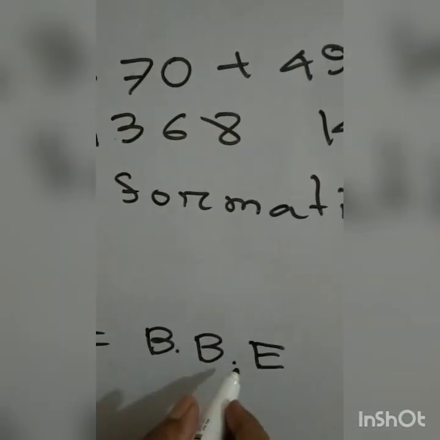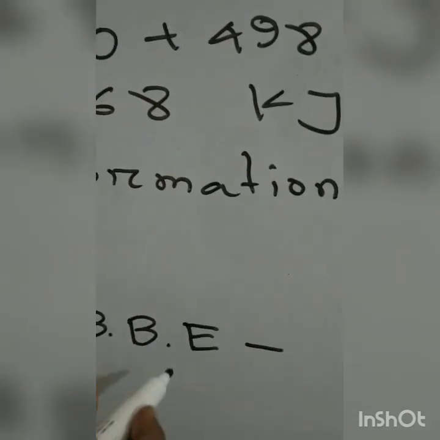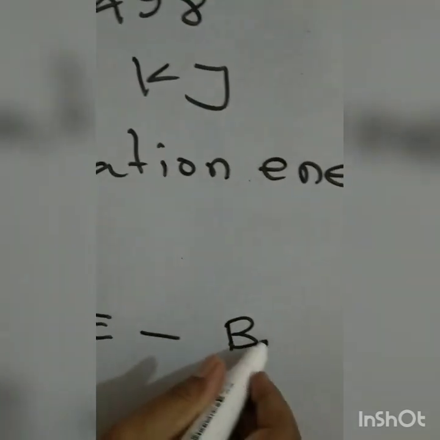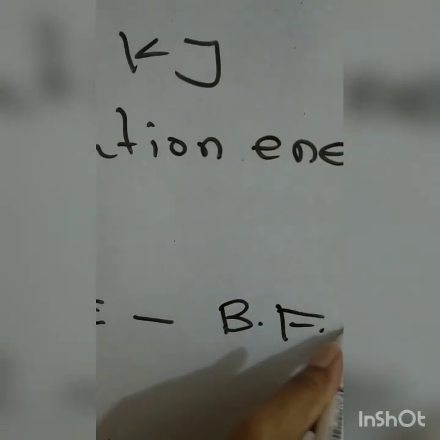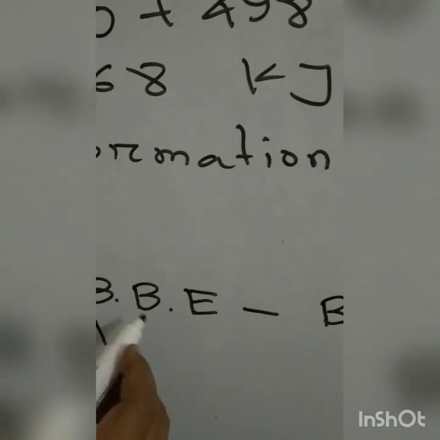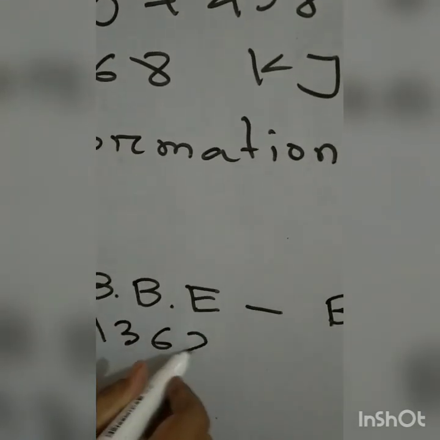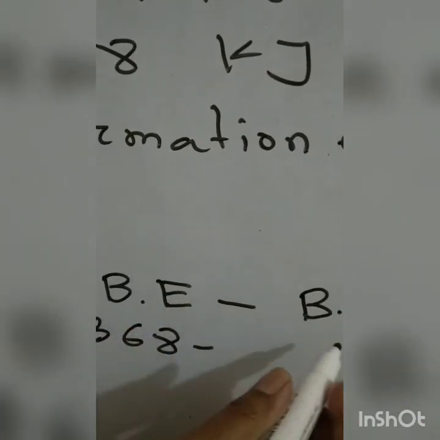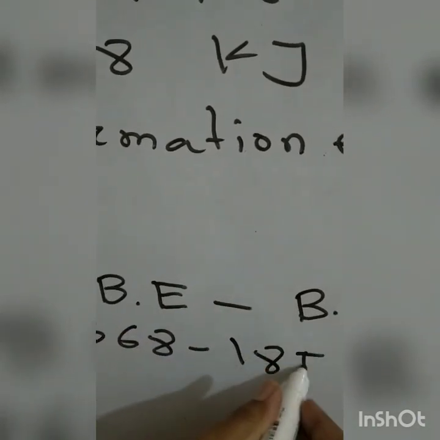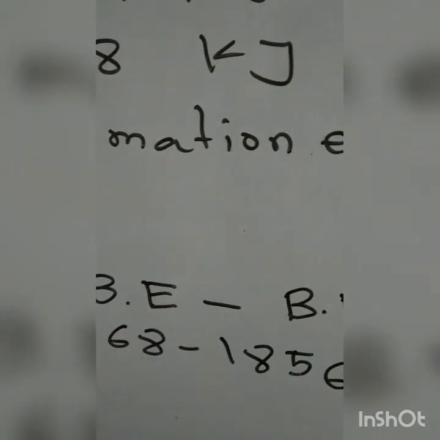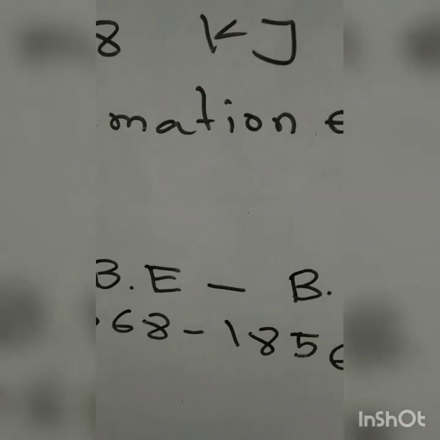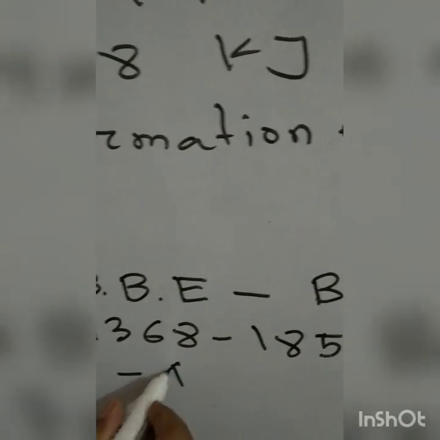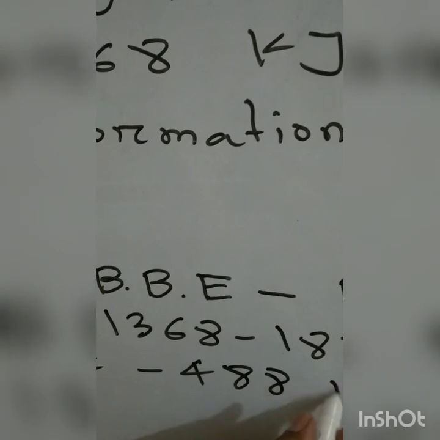Now we know that del H is equal to bond breaking energy, I wrote in short form, bond breaking energy minus bond formation energy, is equal to 1368 minus 1856. What will be the answer? The answer is minus 488 kilojoule.